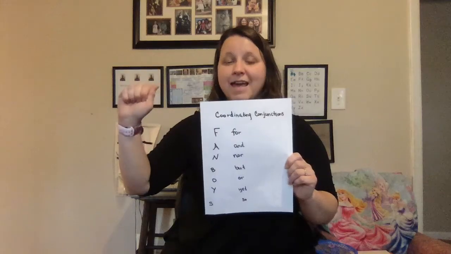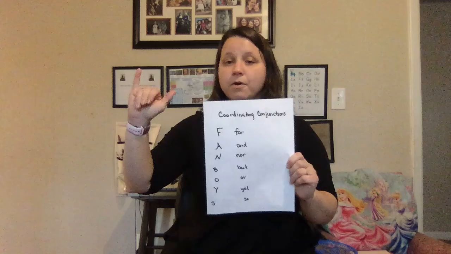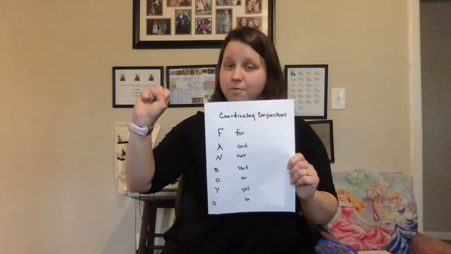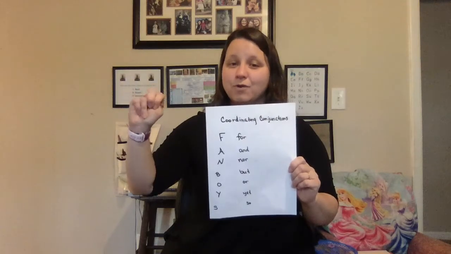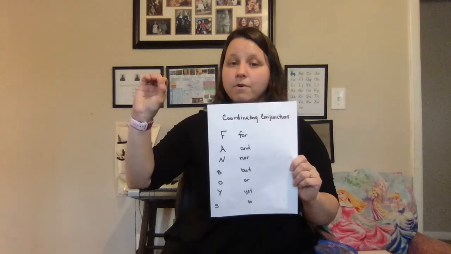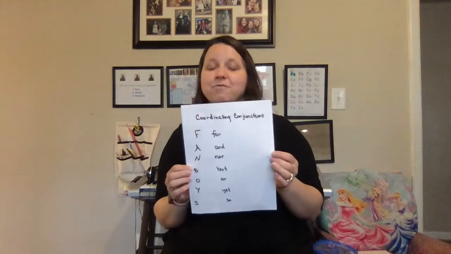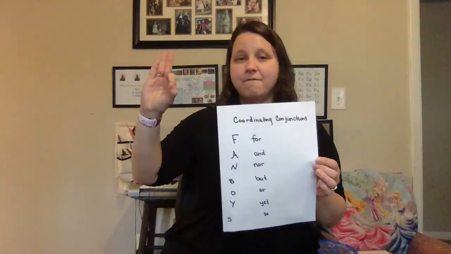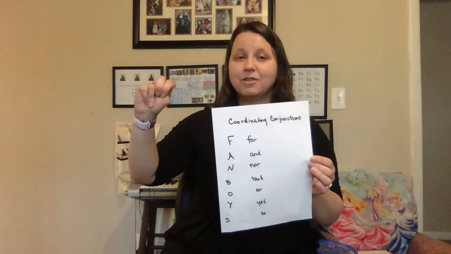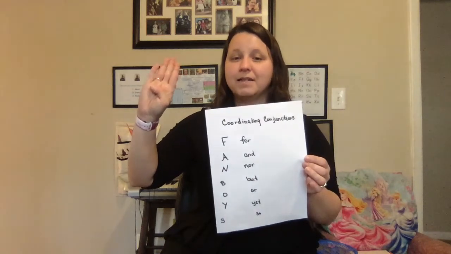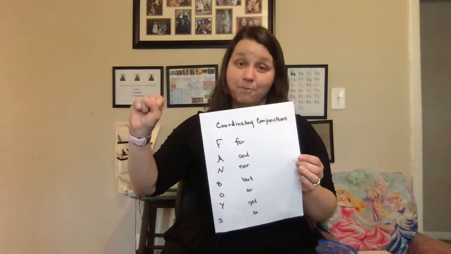So, coordinating conjunctions. F for A and, N nor, B but, O or Y, yet S, so. Alright, let's just do it one more time. F for A and, N nor, B but, O or Y, yet S, so.